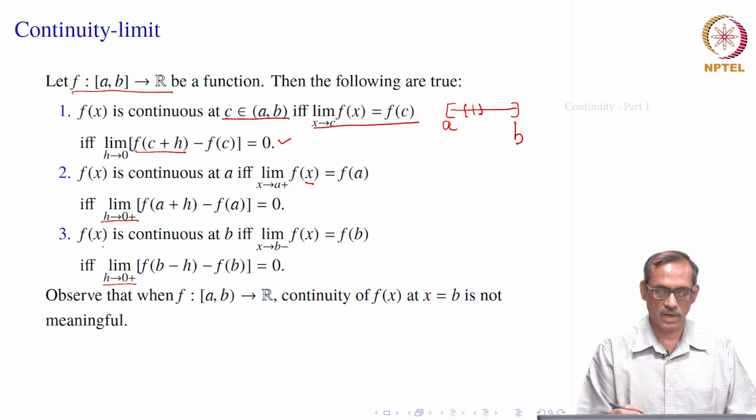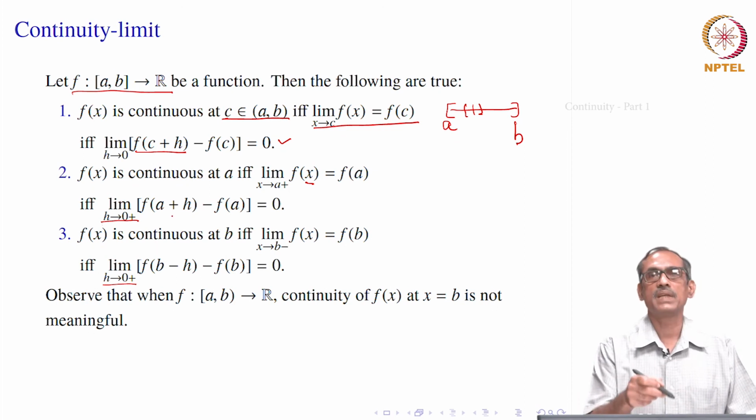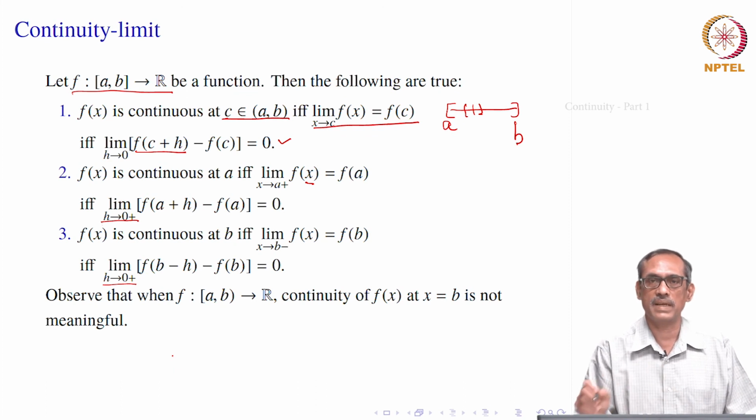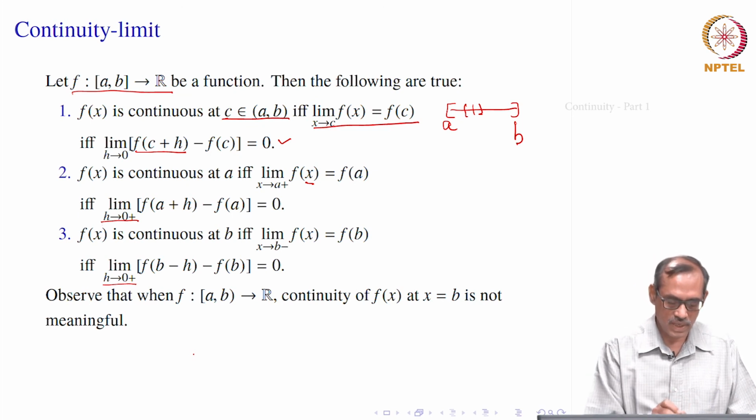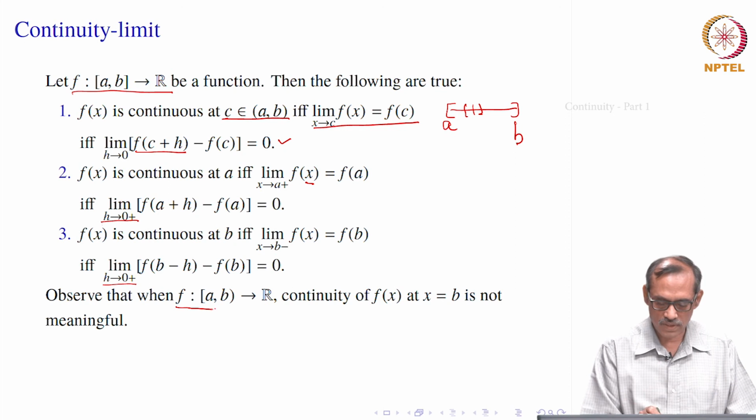So, this is how we will be connecting the continuity at a point c, which is an interior point or a left end point or a right end point, with our limit notion. So that we can use our idea of limit to decide whether some function is continuous or not. But sometimes the epsilon delta notion also helps, and specifically when you are going to use continuity, that becomes of immense help.